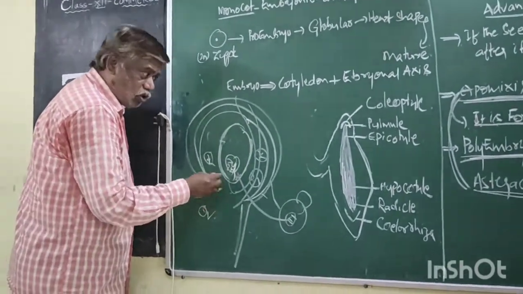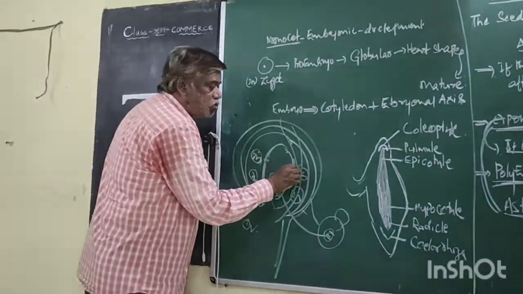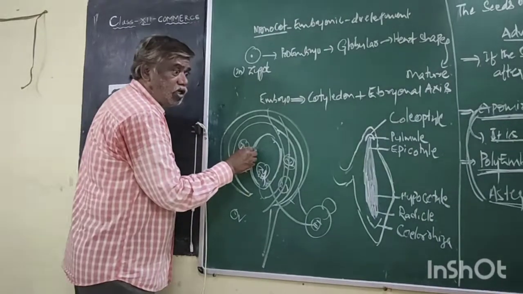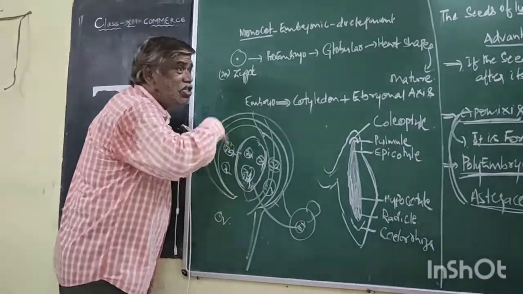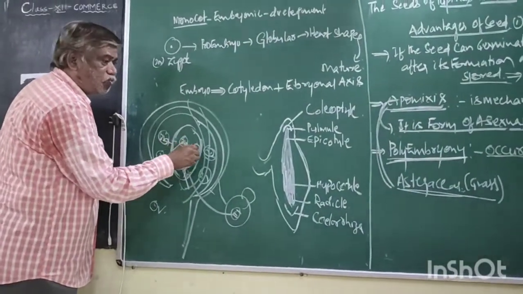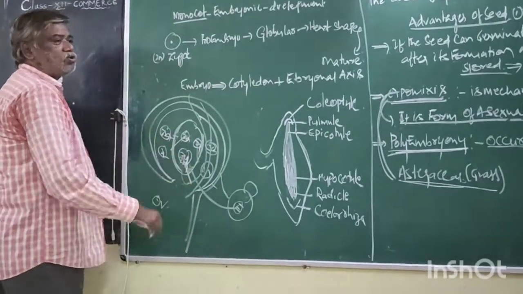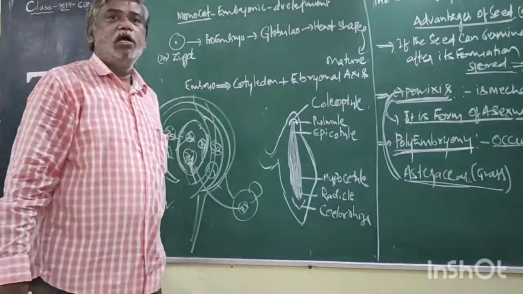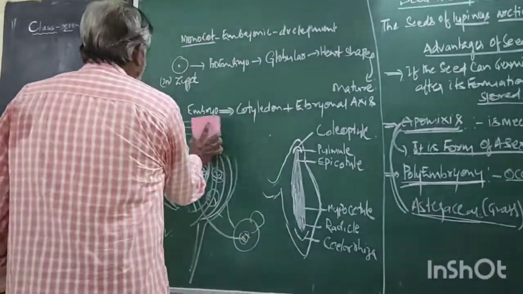But during this time, the surrounding diploid nucellar cells penetrate into the embryo sac and are mistaken as a zygote. Hence, it forms one embryo, another embryo, another embryo. Due to this, the seed contains many embryos. Such seeds are called polyembryony. That's all. Now come to the next one.